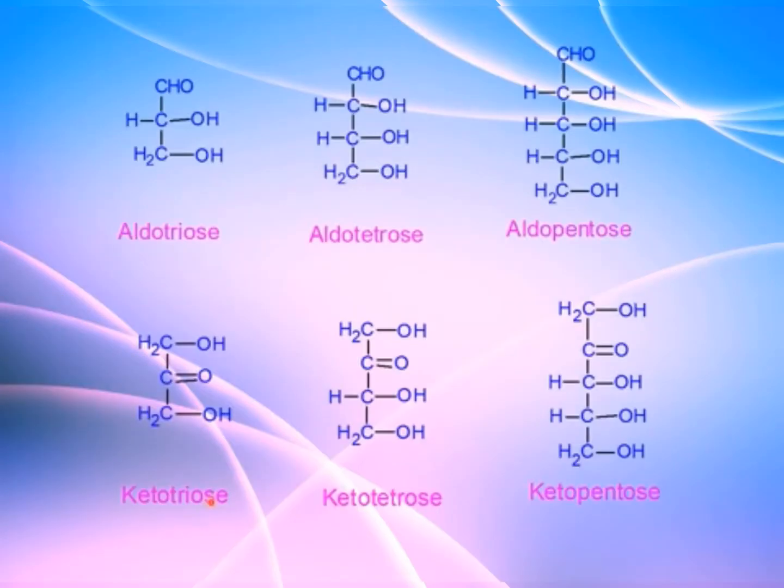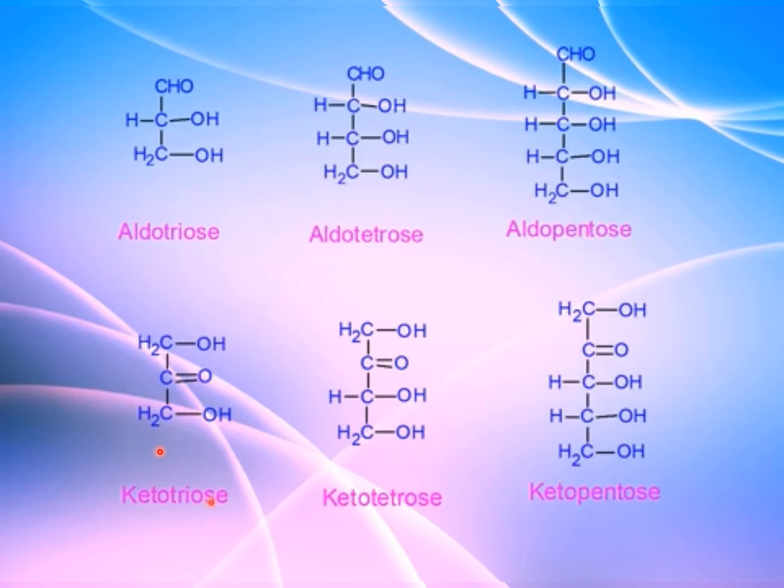Here I have given a few examples for aldoses and ketoses. This is aldotriose. Aldehyde is present and 3 carbon atoms are present in the straight chain. So it is aldotriose. This one is aldotetrose. Aldo represents this aldehyde group, CHO group, and 4 carbon atoms are present in the straight chain. So it is aldotetrose. Next one is aldopentose. This is the aldehyde group and 5 carbon atoms are present in the straight chain, and it is aldopentose.